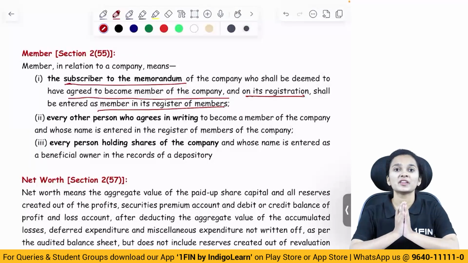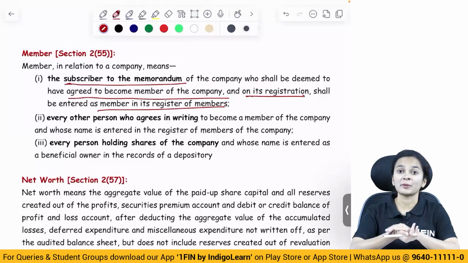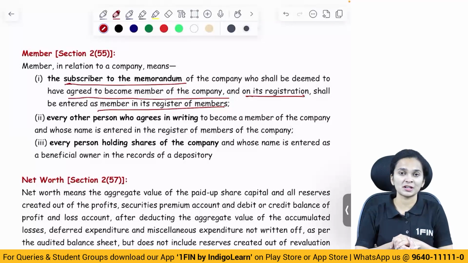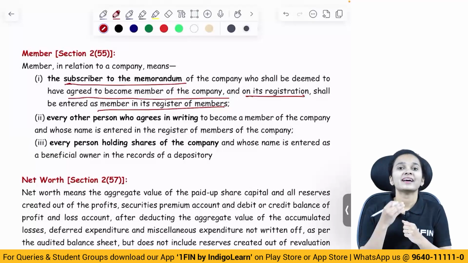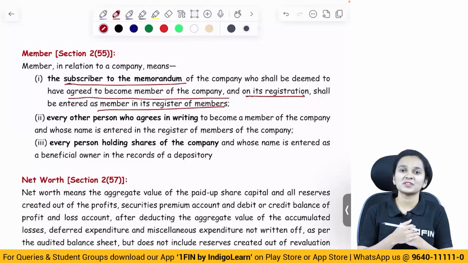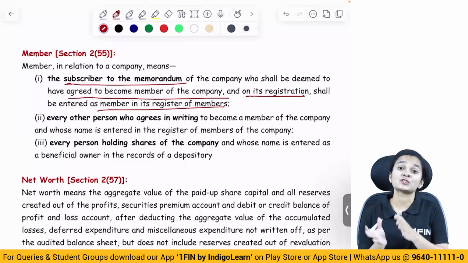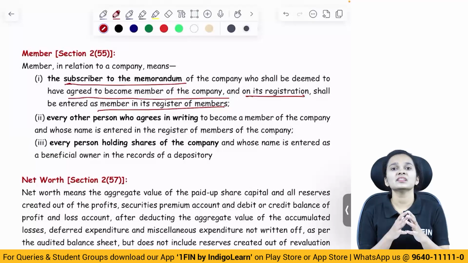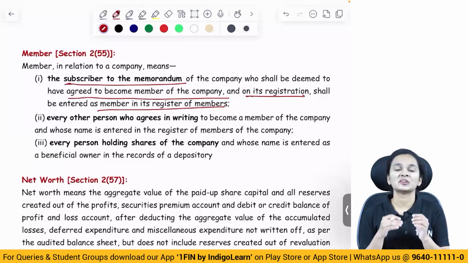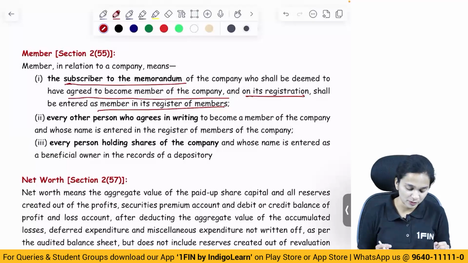As you all know, there are people who subscribe to the memorandum of association of the company whenever the memorandum is made at the time of incorporation of the company. So what is he doing? He is subscribing to some shares of the company and he becomes the member of the company on its incorporation, and as soon as the company is incorporated, this person's name is entered into the register of members of the company. So that person is referred to as member.